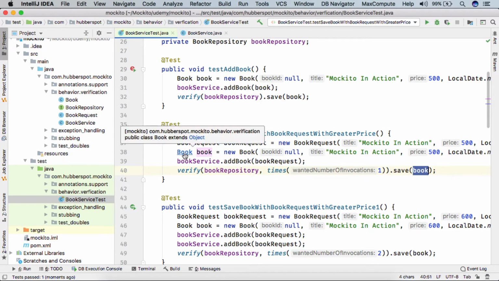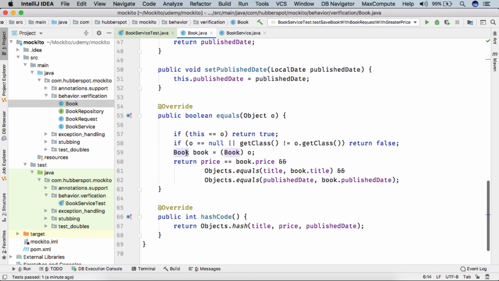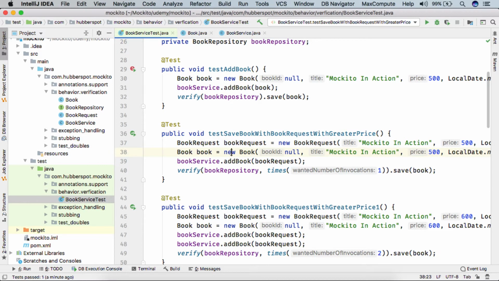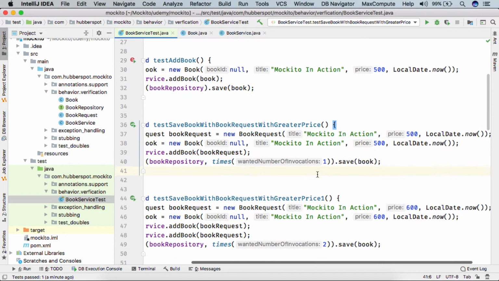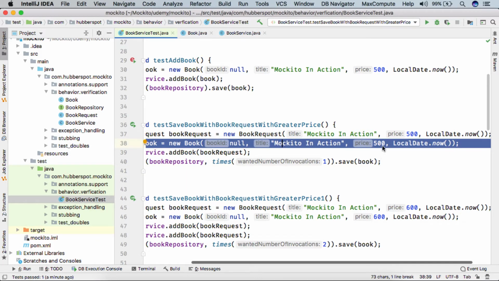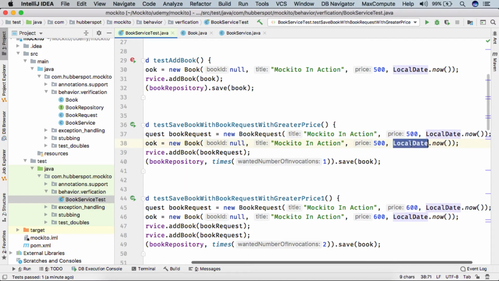If we go to the book, Mockito compared both books with their price, title and published date. We created this new book with the exact title, price and published date which we passed to our book request.